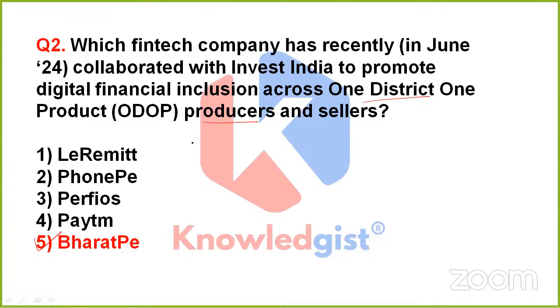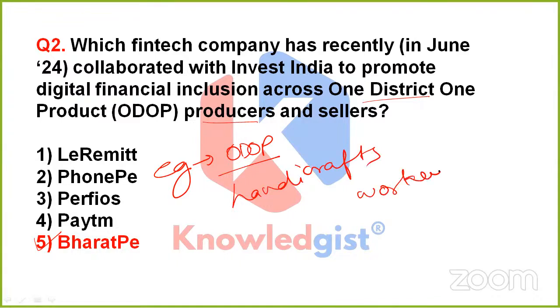And apart from it, this ODOP program also helped many handicrafts workers in Uttar Pradesh to find employment and boost the state's economy. So this is kind of an example. If someone asks you where you see this ODOP program working properly, you would say that the ODOP program has helped many handicrafts workers in UP, that is Uttar Pradesh. From this program, they were able to find employment and boost the state's economy. So yes, this time the name of that particular fintech company is option 5, that is Bharat Pay.